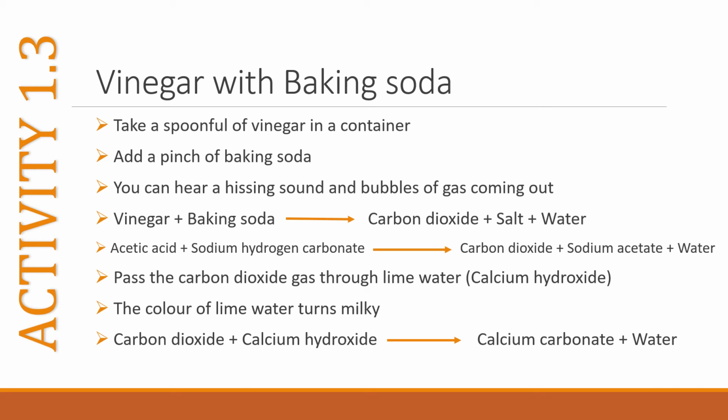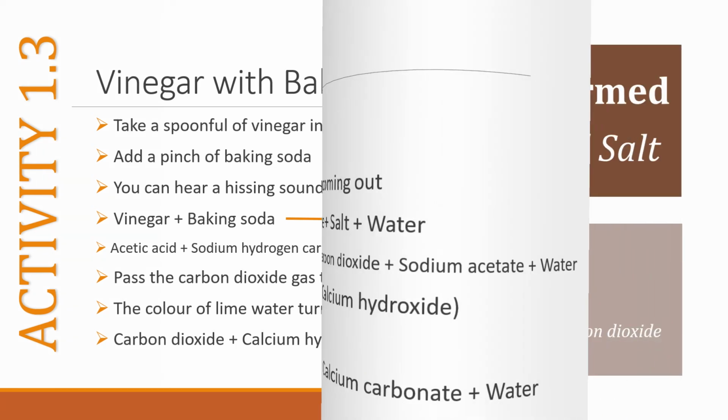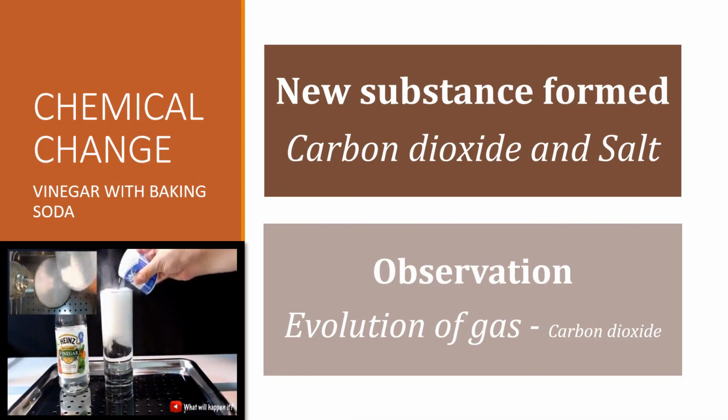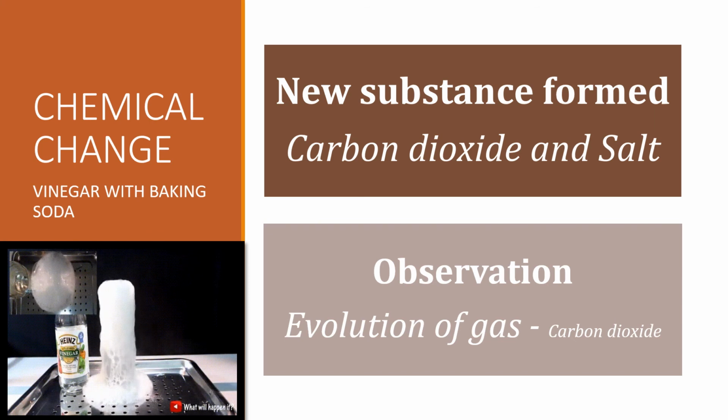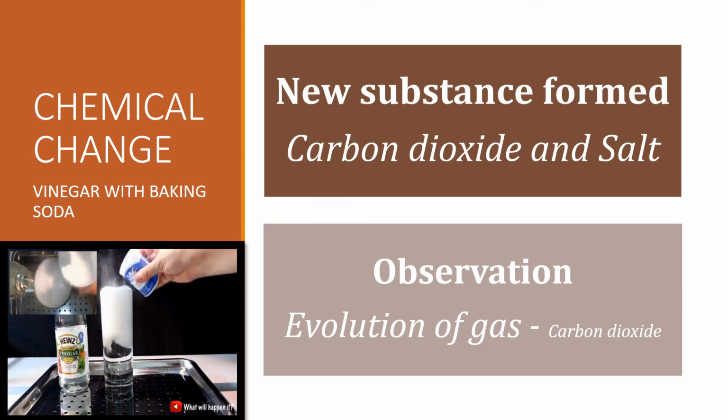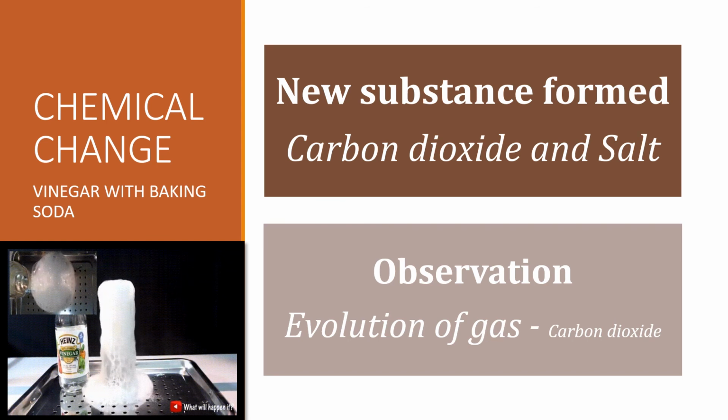Now, when we pass the carbon dioxide gas formed in this reaction through lime water, that is calcium hydroxide, the lime water turns milky due to the formation of a new substance, calcium carbonate. The reaction between vinegar and baking soda is a chemical change since a new substance, the salt sodium acetate, is formed, accompanied by evolution of carbon dioxide gas.